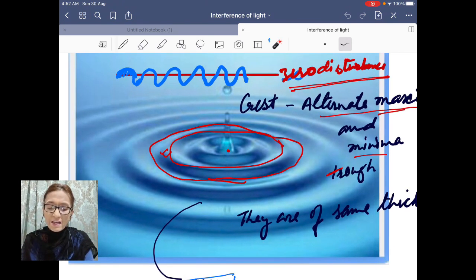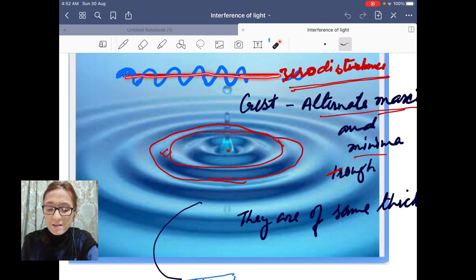So this is one thing. And another thing is that all the particles on a particular circle are above the position of zero disturbance.